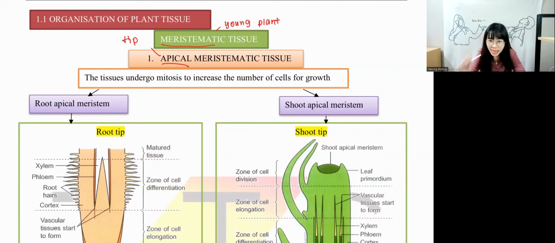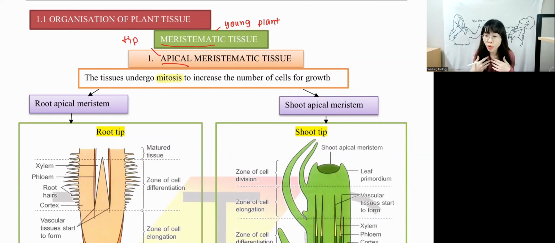Apical meristem, since they are young plant cells, in order for them to grow, they have to carry out a process called mitosis. What does mitosis mean? Mitosis means one cell will produce two cells, then four, then eight. The cells produced will be genetically identical. What does genetically identical mean? It means exactly the same.